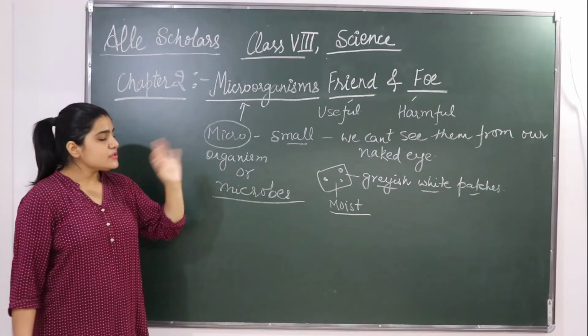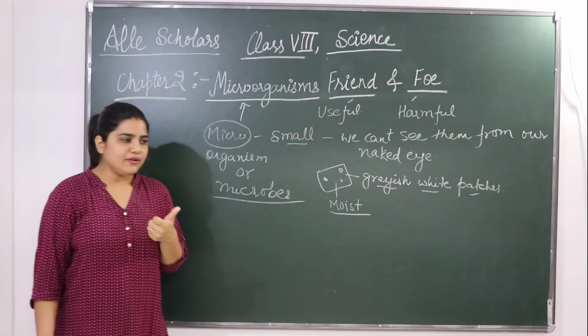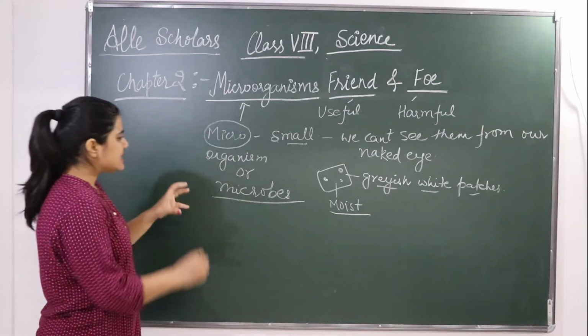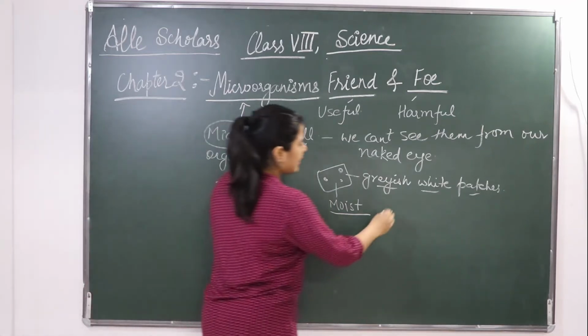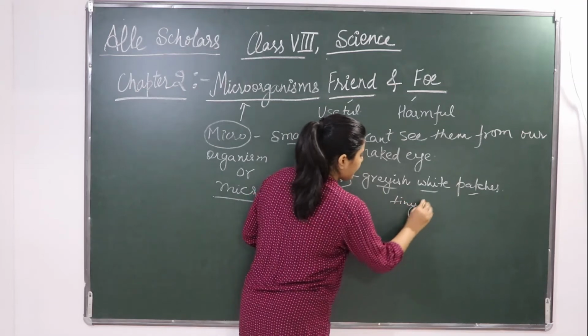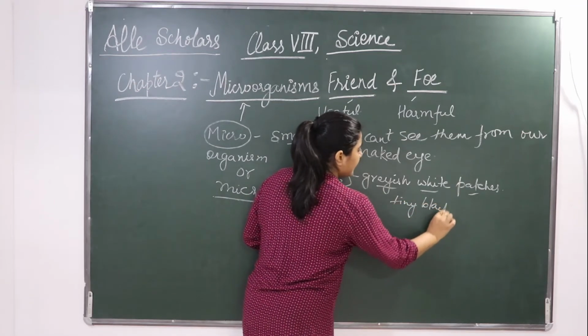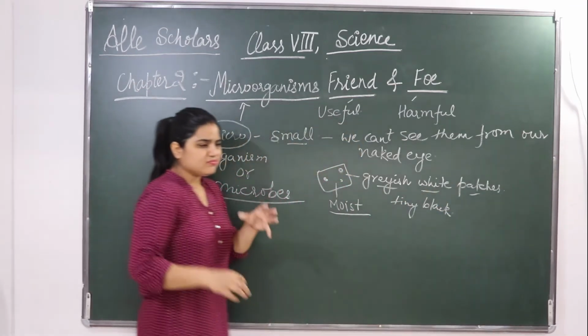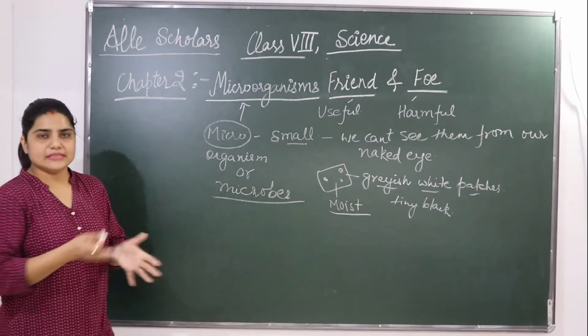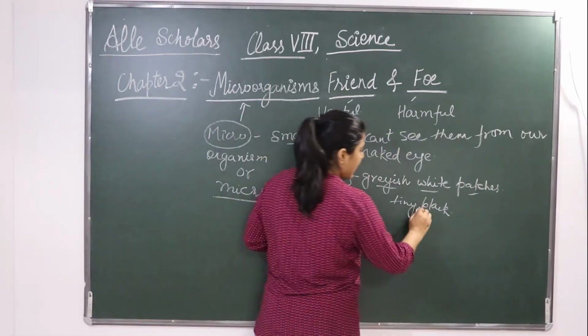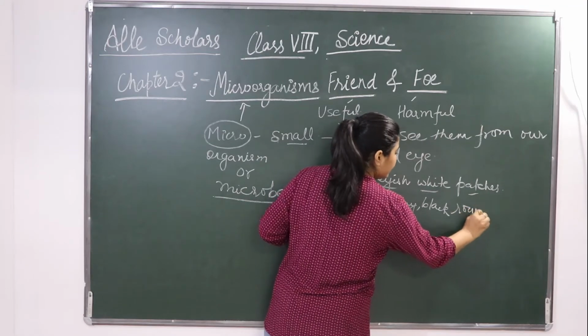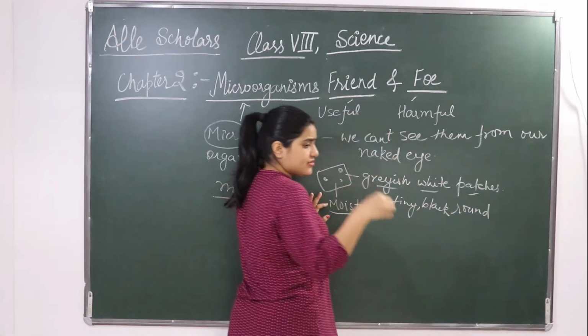If you look at these patches through a magnifying glass, you will see so many tiny black particles, a black round structure.